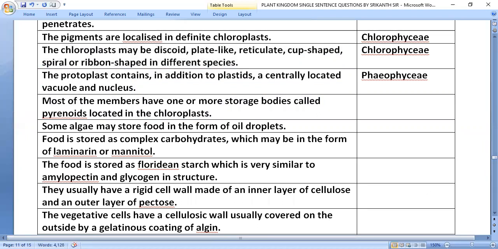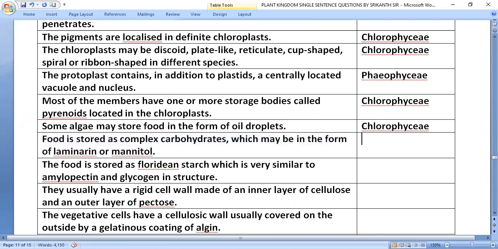Most of the members have one or more storage bodies called pyrenoids located in the chloroplast, that is Chlorophyceae. Some algae may store food in the form of oil droplets, that is in Chlorophyceae.